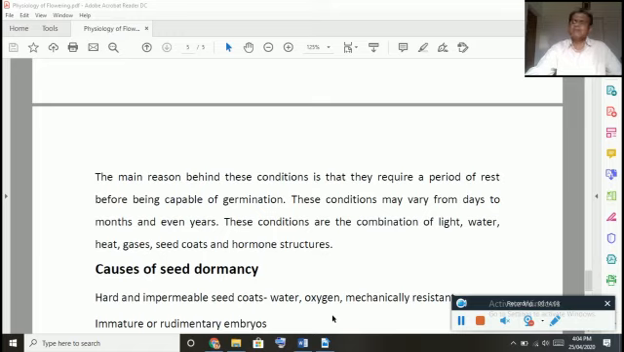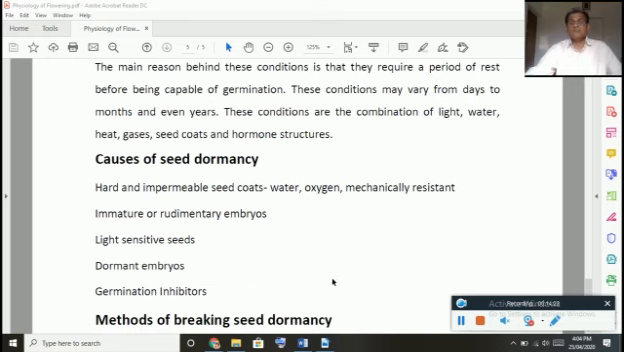Some plants germinate very quickly. For example, maize, rice you take. Even before they get separated from the mother plant, they start germinating. But some plants need 6 months, 1 year, or a few weeks. They need some resting period. After the completion of that resting period, they germinate.